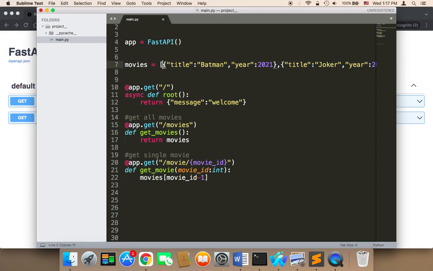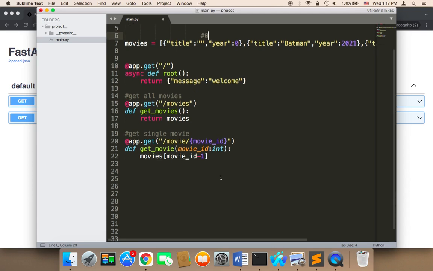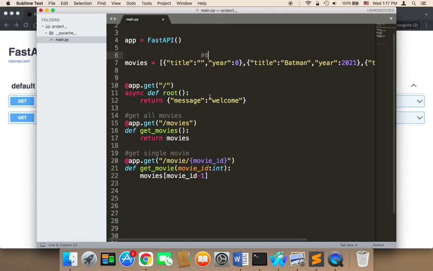Another solution that I like to do is to pass an empty object. So the empty object would have nothing, just an empty title and an empty year. And then this object that has an index of 0 would never be used. I would never use it. So whenever the user passes an ID, I'm just going to say movie ID without minus 1.